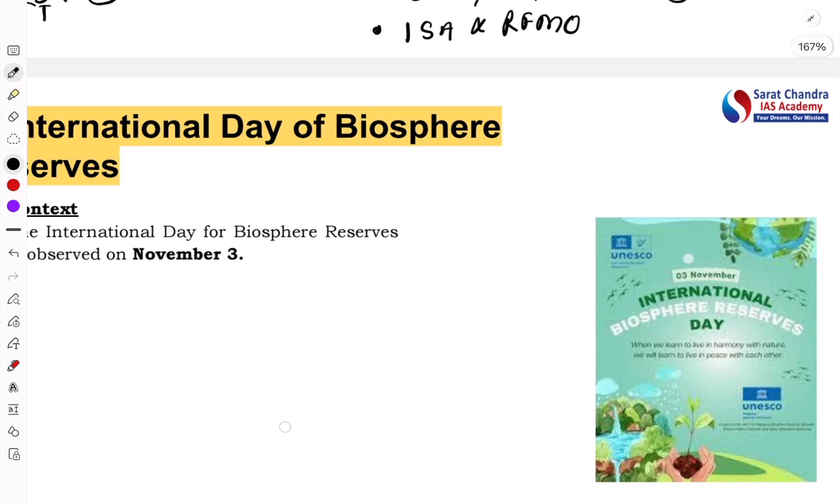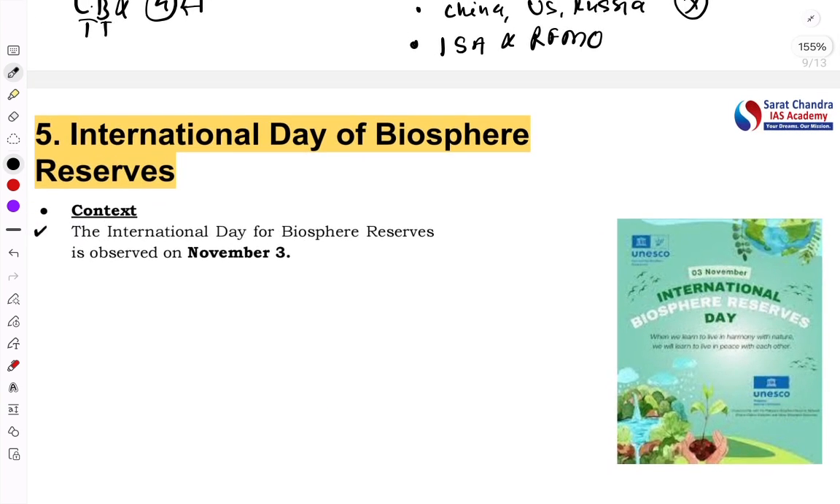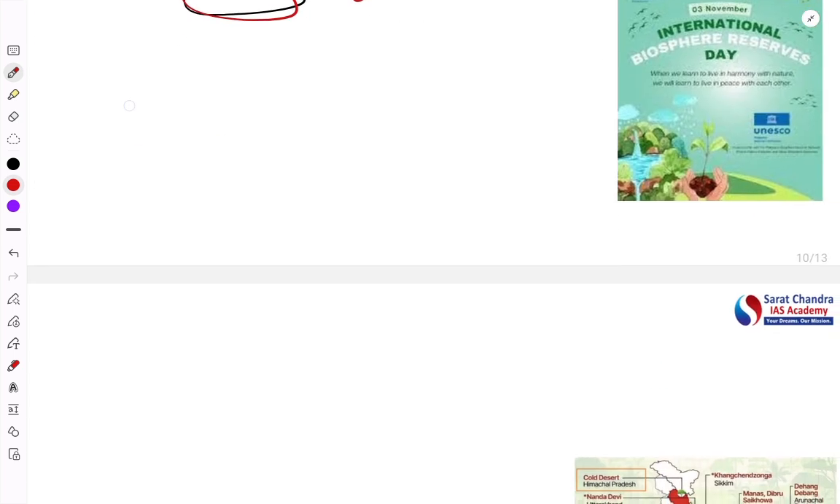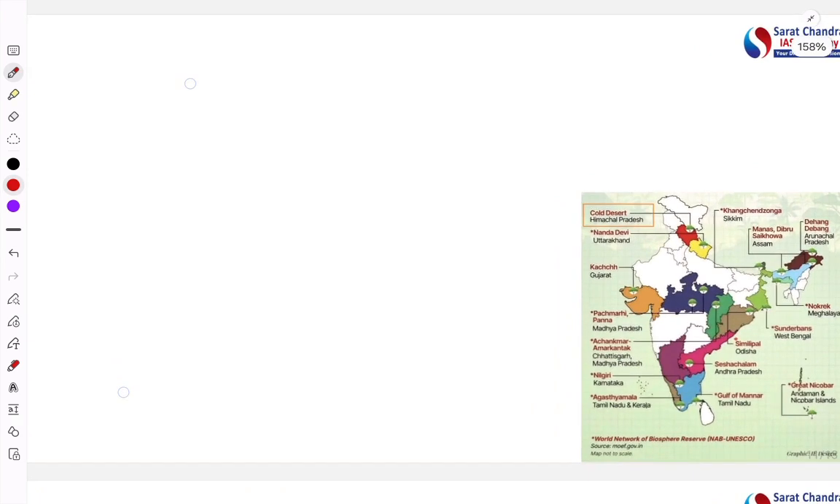Let's move to the next article, that is International Day of Biosphere Reserves. This topic is important from the environment point of view, that is GS3. The context is that November 3 is celebrated as the International Day of Biosphere Reserves. Now this topic becomes important for us to understand about the Biosphere Reserve. Okay, let's understand comprehensively.